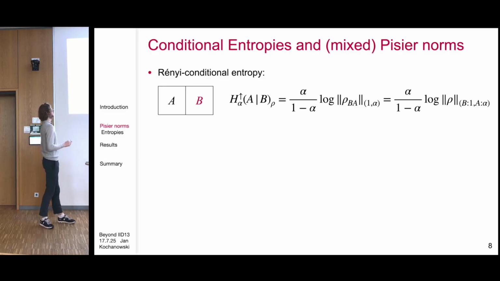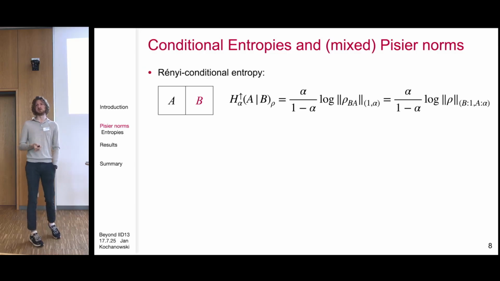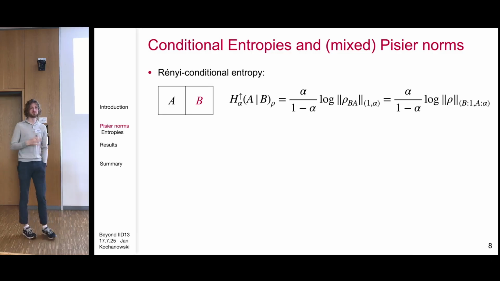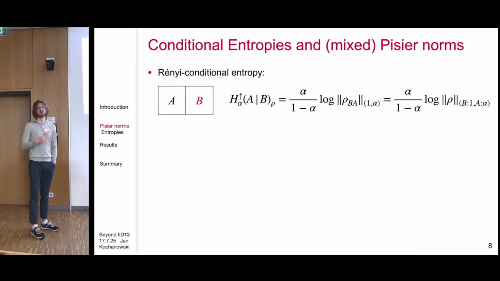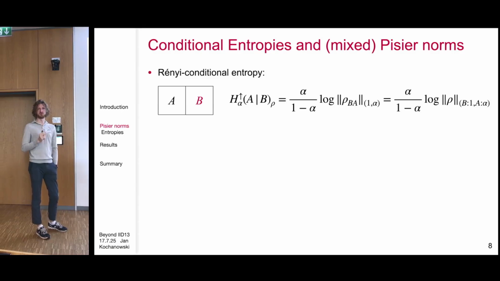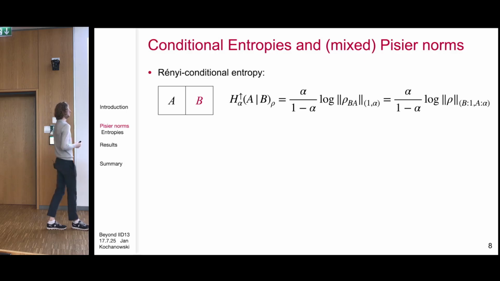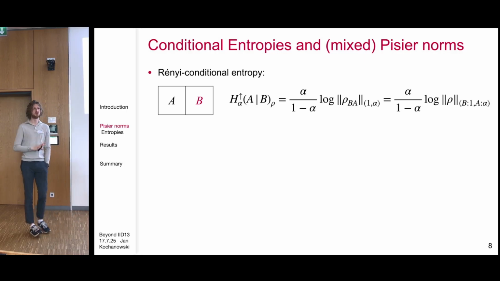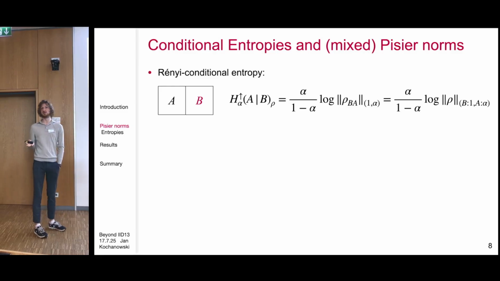So for example, we can get continuity bounds very straightforwardly by knowing that in secret they're just logarithms of norms, or data processing, or monotonicity in alpha. This also all follows very straightforwardly from just properties of these two-indexed Schatten spaces or PZ spaces. And there is a very nice overview article by Salman from 23, where they introduce these operator valued Schatten spaces in quantum information theory, and they do some of this derivation. So if you want to read or learn more about this, I would recommend that.